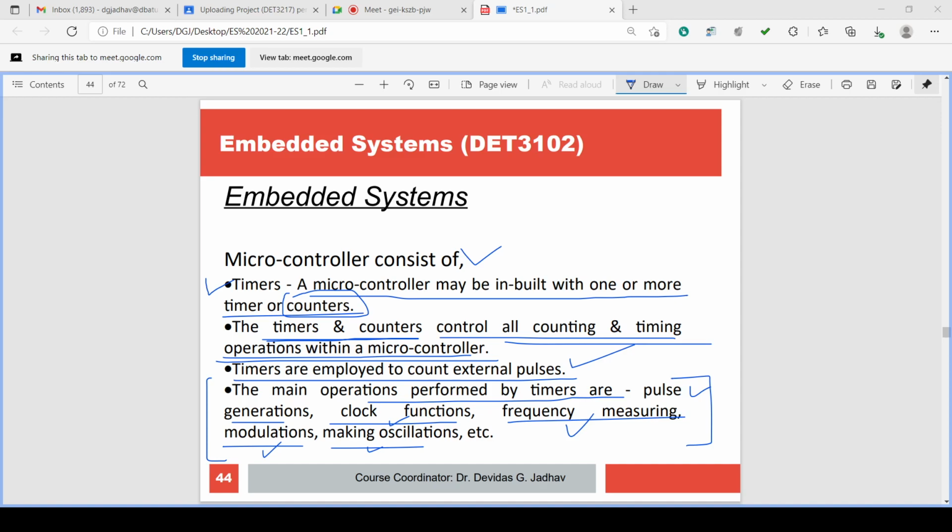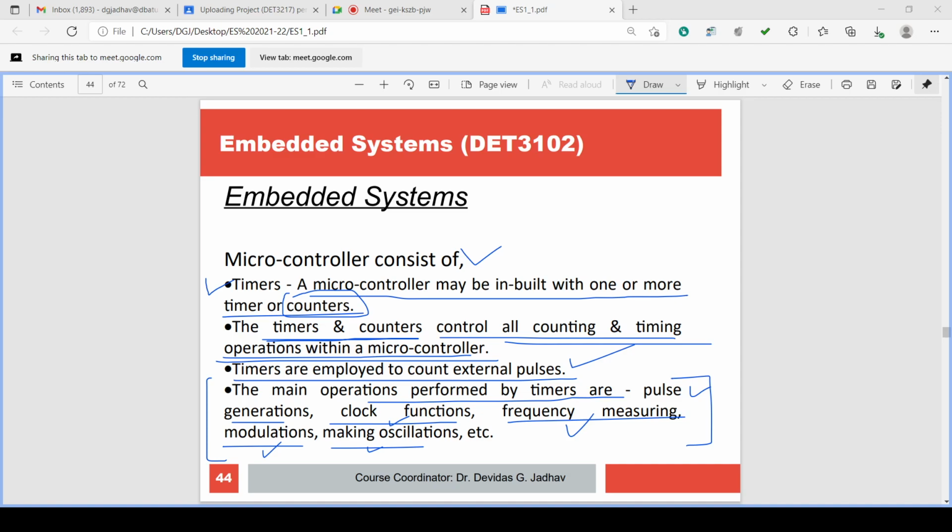So pulse generation, clock functions, many clock functions are there. So in those clock functions, timer can be used. For example, external circuits require a clock.